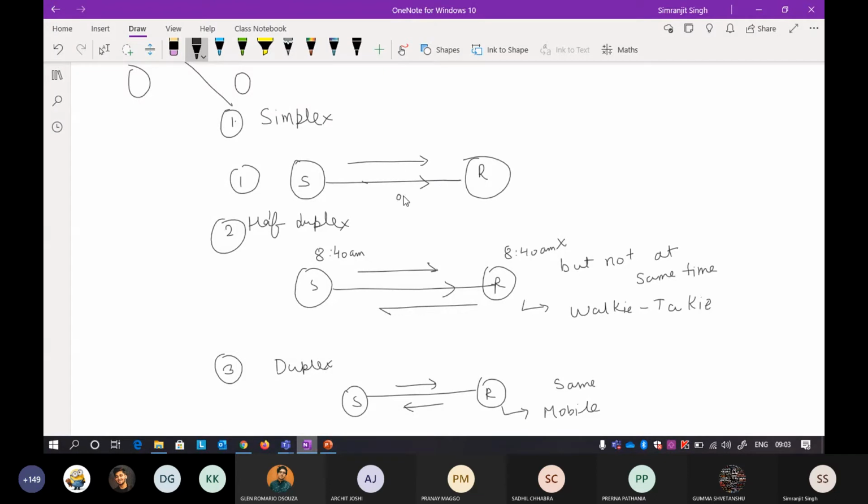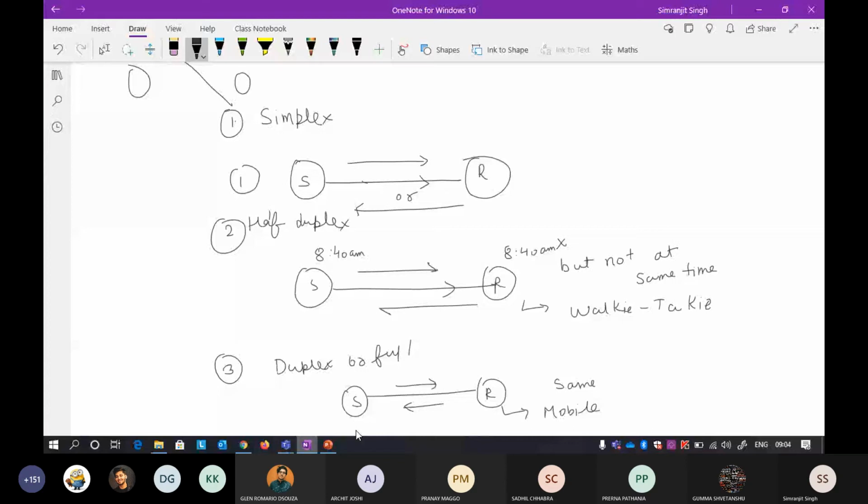or a receiver can send to a sender, but the connection is a fixed connection. Either the sender is sending to a receiver, or a receiver is sending to a sender. The connection is not from both sides. Keep in mind, in half duplex the connection is both sides, but not at the same time. But in duplex or full duplex, it is everything. All the limitations of the previous one are covered in this one. So this is the transmission mode.